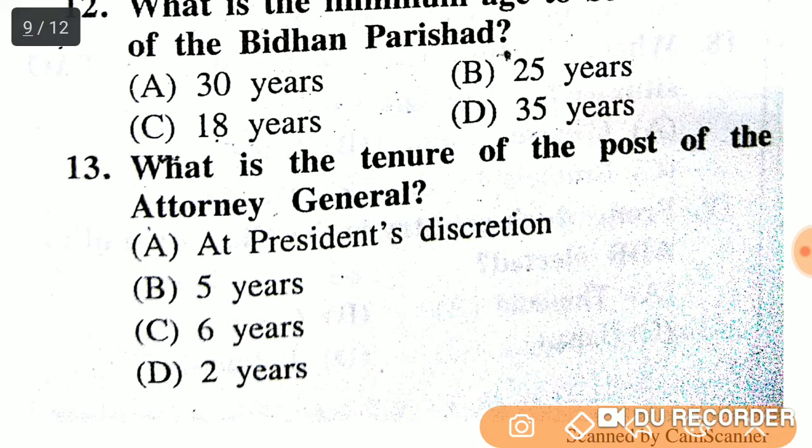Next, what is the tenure of the post of the Attorney General? At President's discretion, 5 years, 6 years or 2 years? So the right answer is option A, at President's discretion.